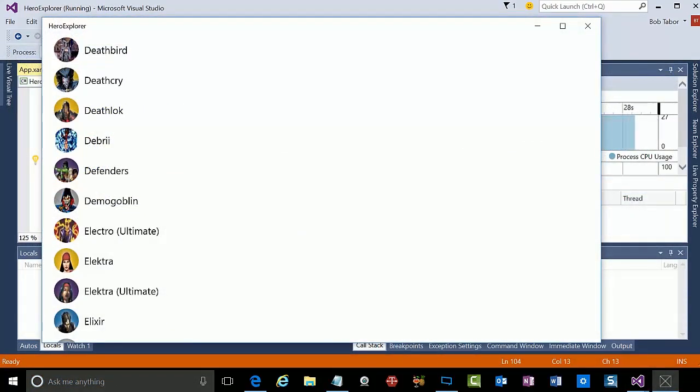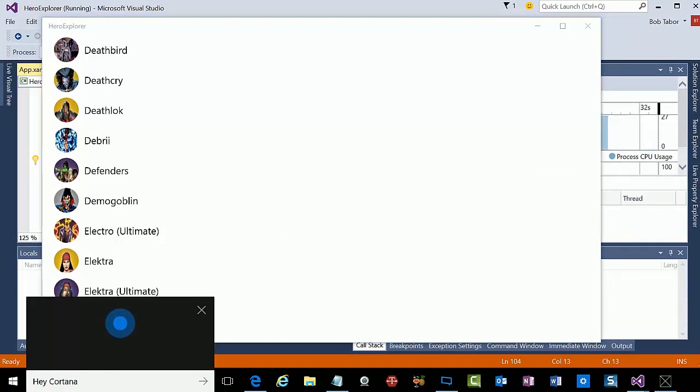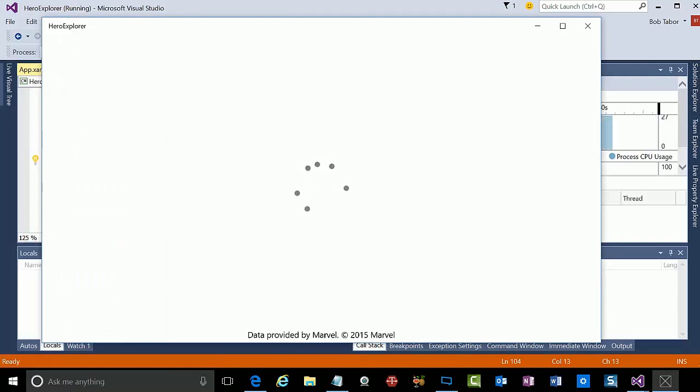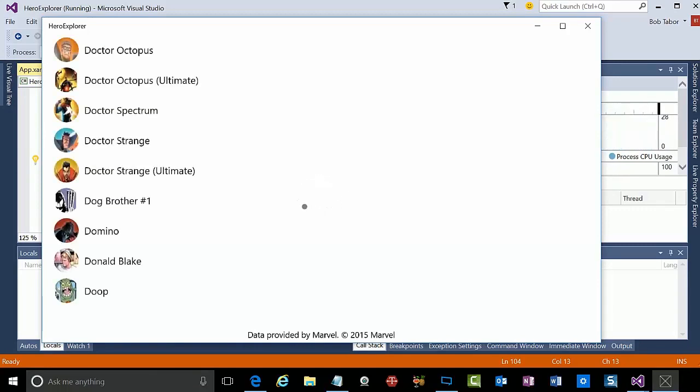Hey Cortana, in Hero Explorer, refresh the character list. Sure thing. Refreshing the character list. All right, so we started out with Deathbird. Everything went away. Now we'll start adding new ones. All right, and you can see it's working. All right, great. So Cortana integration was easy, especially once you figure out all your logic issues.